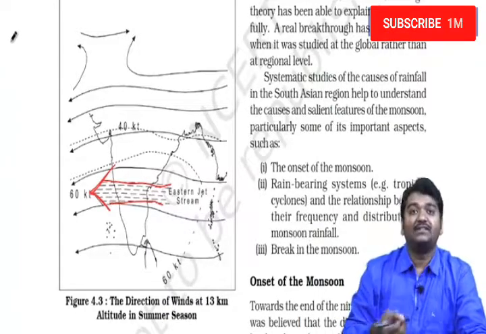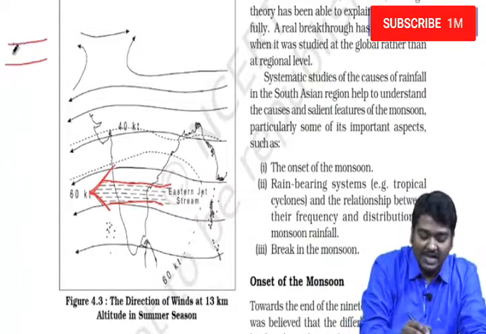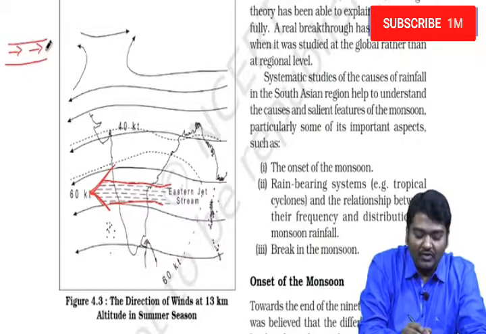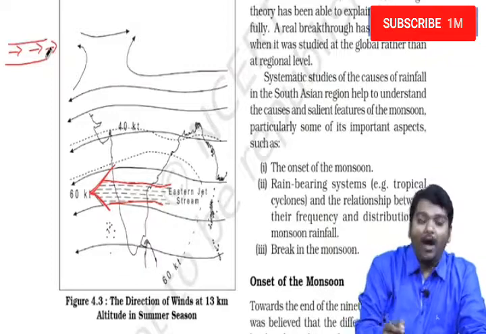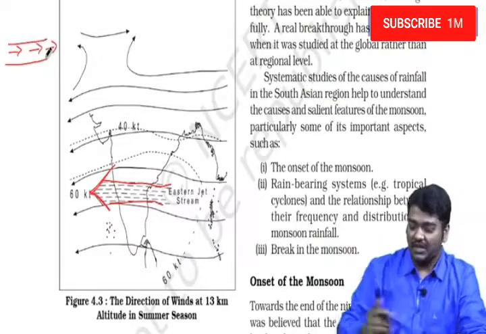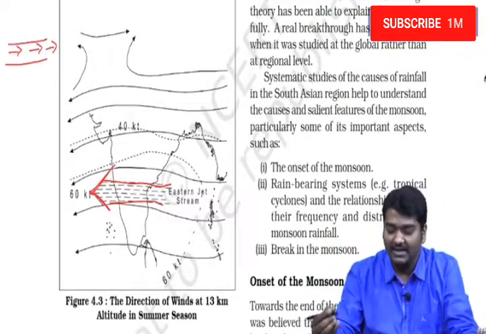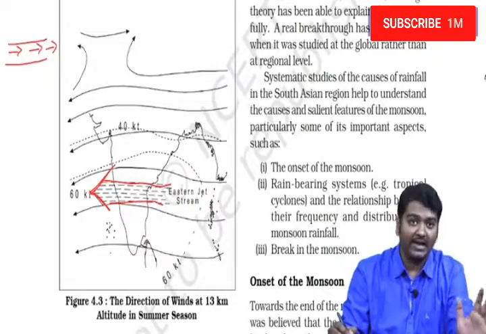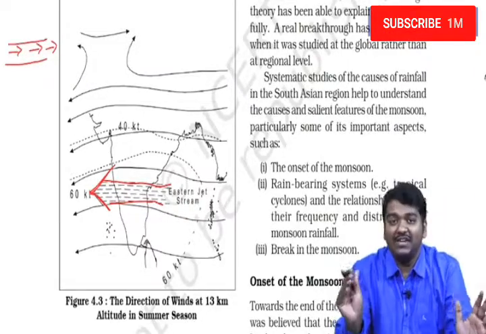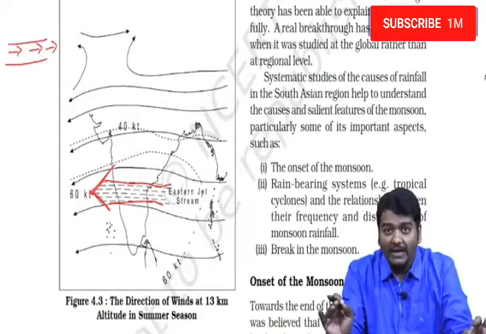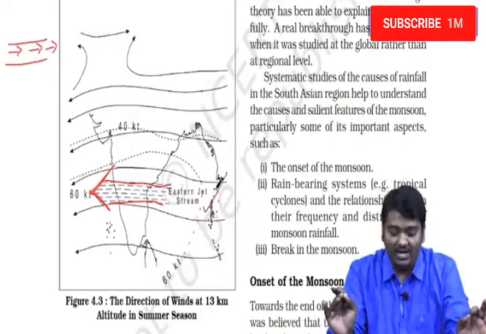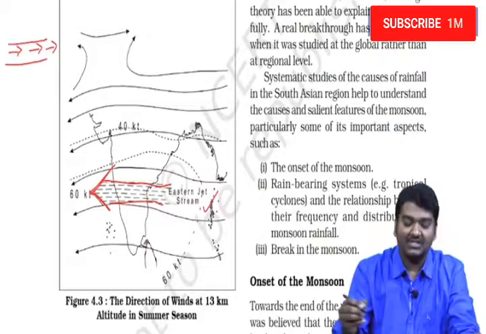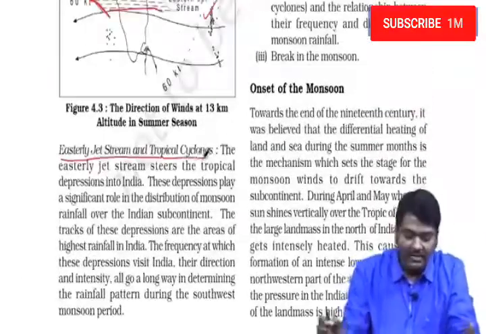One reason why this jet stream is formed, people say, is that near the ITCZ we know the surface winds are blowing in this direction, and above it will be opposite. So we never know what exactly is the reason, but this is what people say. Don't try to write it in the exam. You just need to write in the exam that in summer we usually observe an easterly jet stream originating, right?